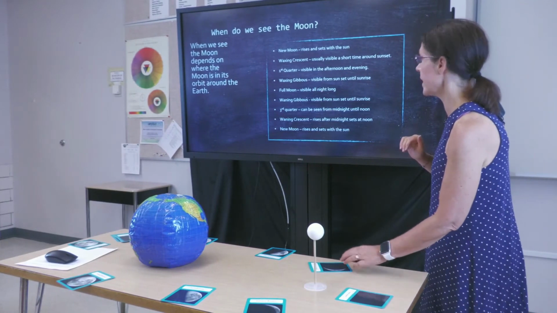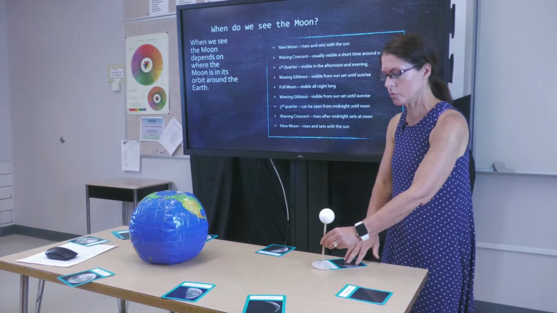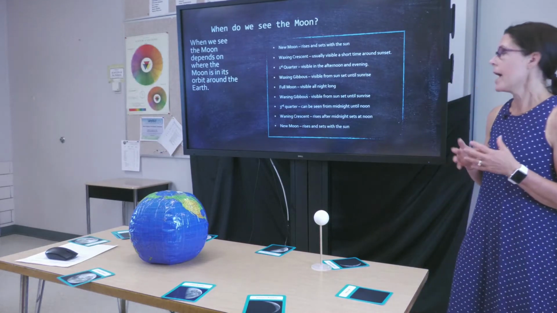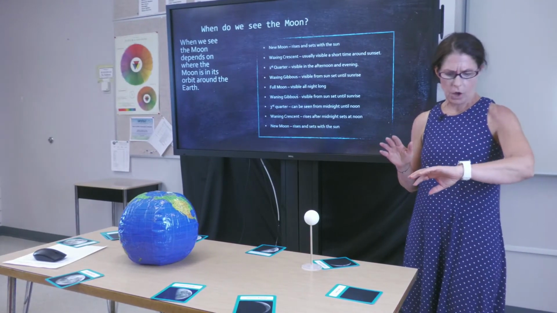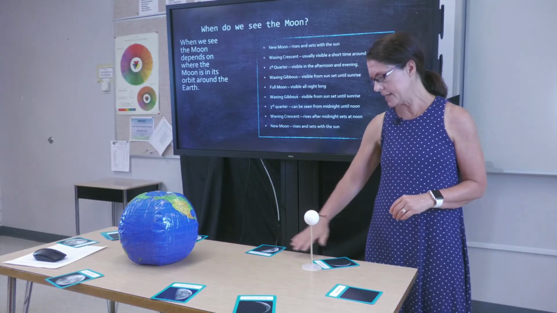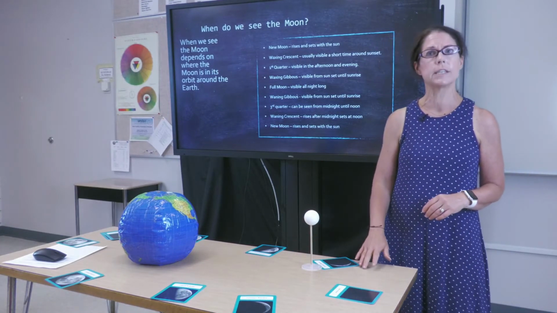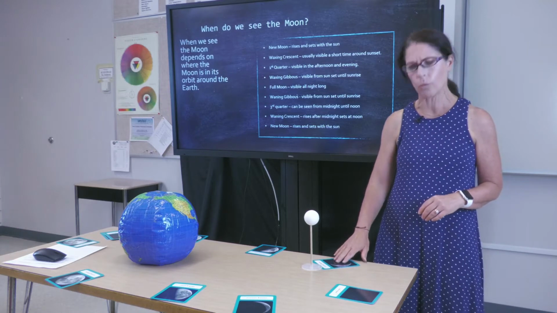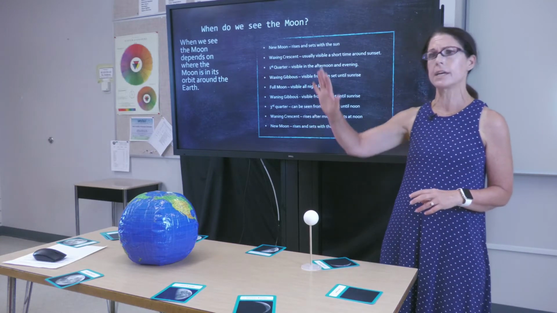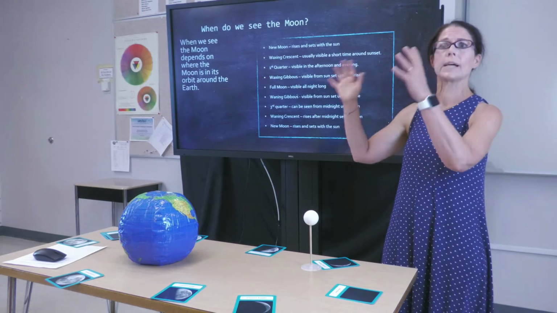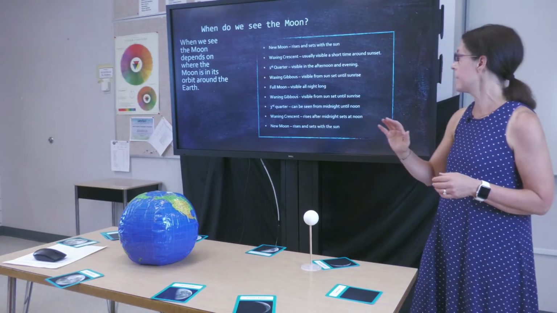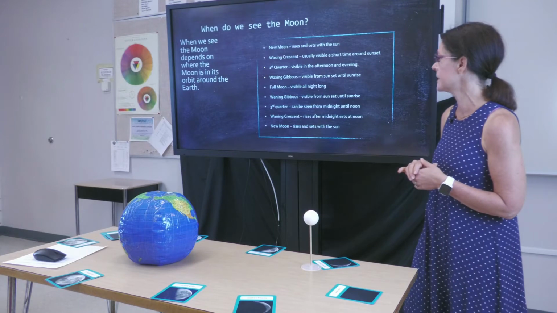Following the new moon, we have the waxing crescent. Moon is in this position. And you can usually see it for a short time around sunset. We're right now between this phase, and a few nights ago when I went outside, I was able to see a waxing crescent in the western part of the sky. So if you're looking west towards the lake, you would see that waxing crescent pretty much around sunset.